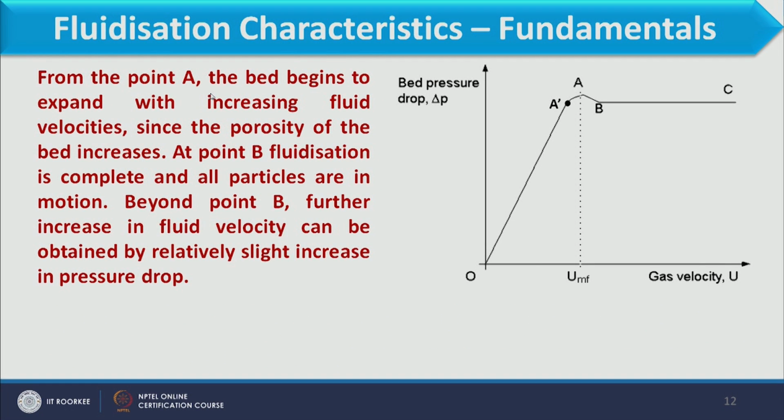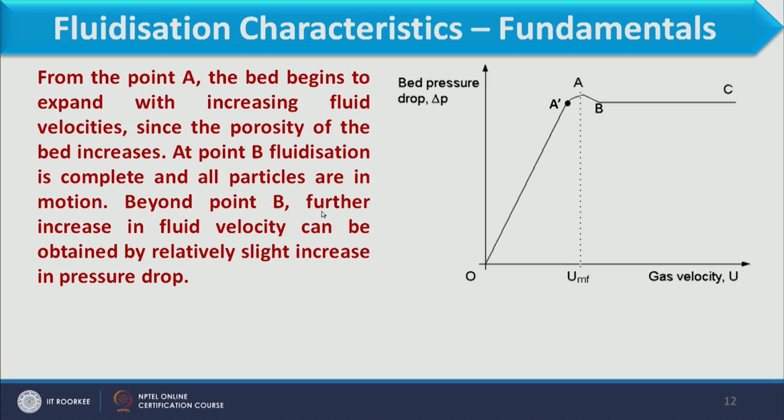Now from point A the bed begins to expand with increasing fluid velocity, since the porosity of the bed increases. So at point B, you see the point B is available over here. At point B fluidization is complete and all particles are in motion. So at point A the loosest particles will start losing their arrangement and fluidization starts, but at point B the complete bed is in a fluidized condition.